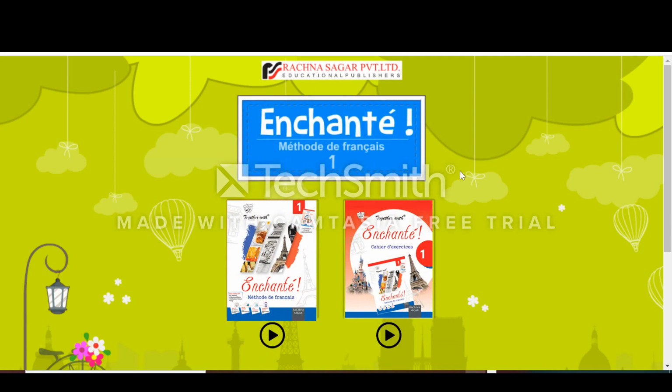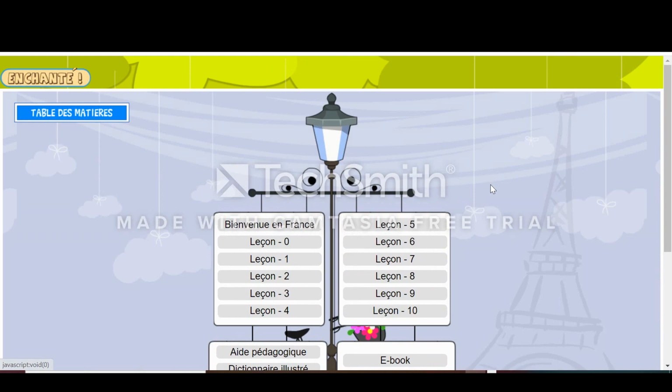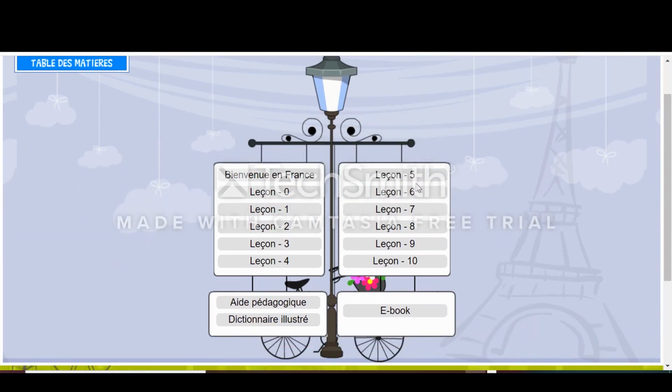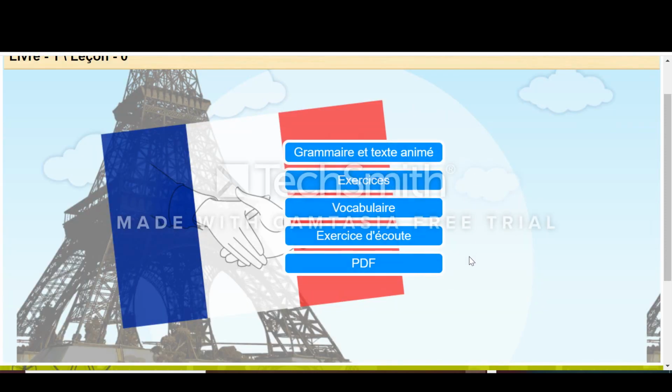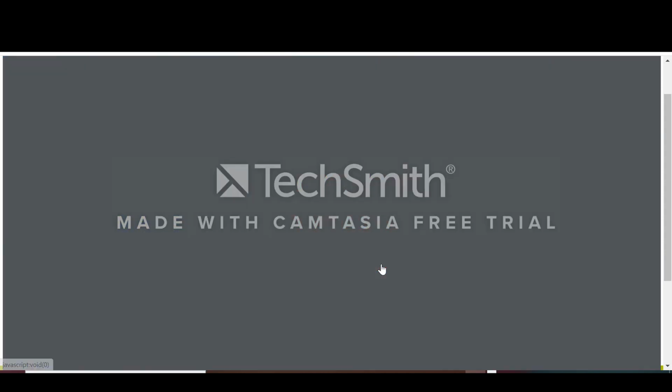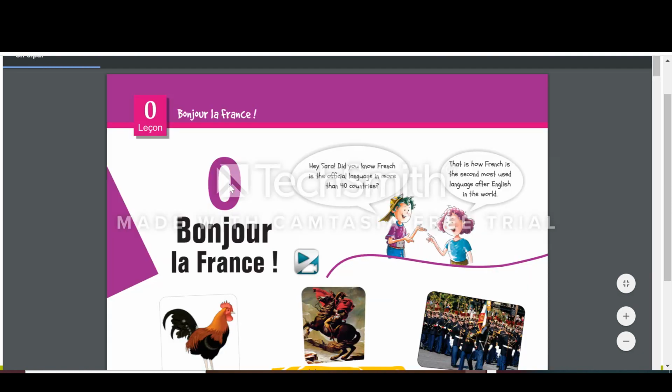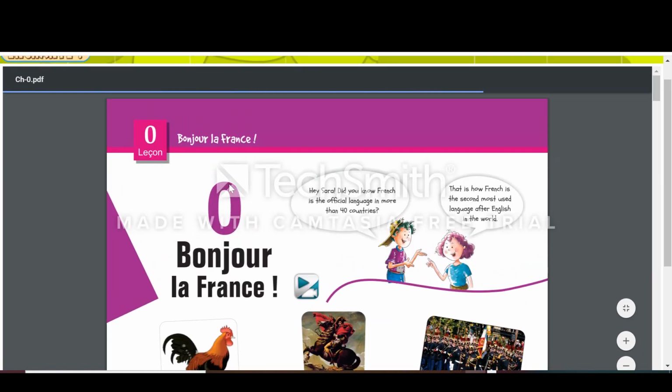So here we have the book. We'll quickly select the book here. Now we have the chapters. So for example, we want the PDF for lesson 0. Select lesson 0. So we have all the options here. We'll select the PDF. Now, this will take a little time to download. So once the whole book is downloaded, see, it's there, it's downloaded.